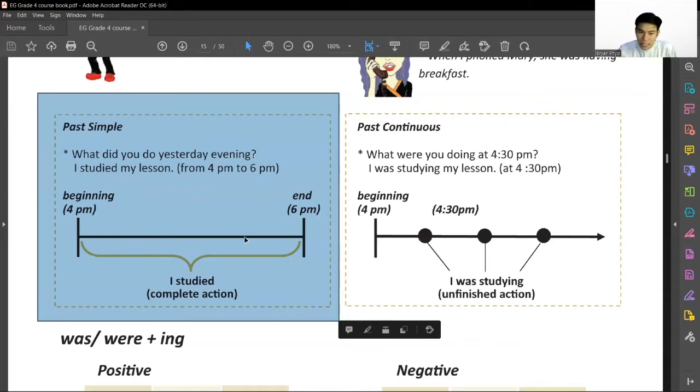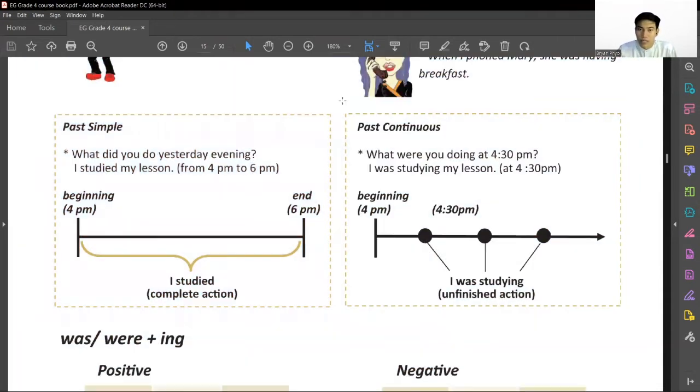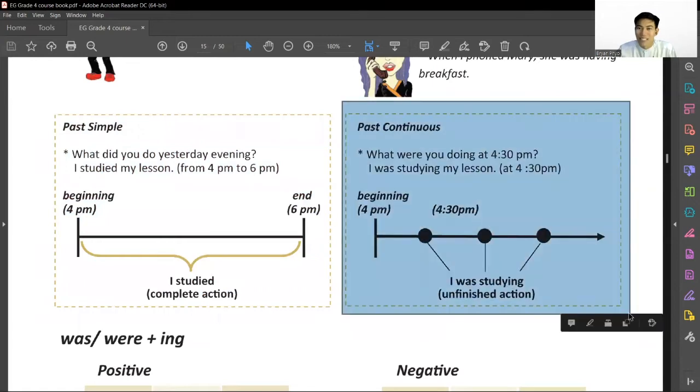Lesson. That is past simple. So let's have a look at past continuous.